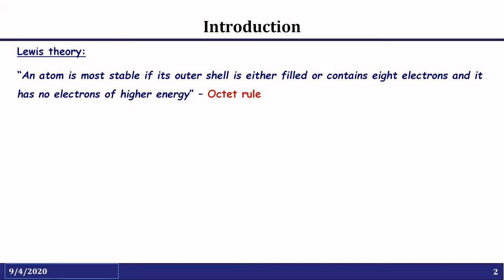According to Lewis' theory, an atom is most stable if its outer shell is either filled or contains 8 electrons. That means it should satisfy the octet rule. So considering this, you tell me now what's the valency of carbon.